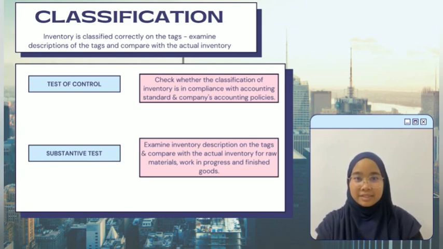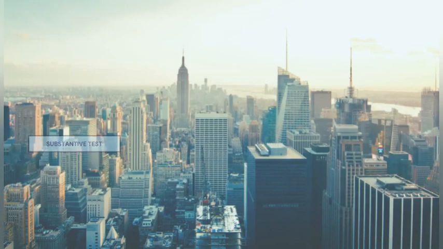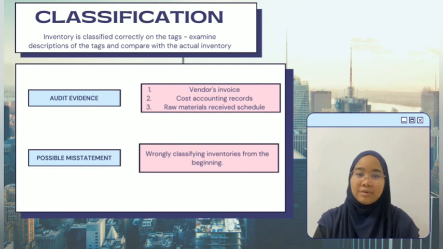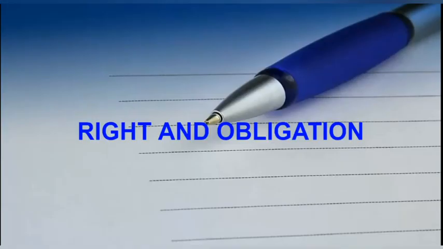The other substantive tests we need to do are examining the inventory description on the tags and comparing it with the actual inventory for raw materials, work in progress, and finished goods. Lastly, the last part in classification are audit evidence and possible misstatement. The evidence we need are the vendor's invoice, cost accounting records, and raw materials receipt schedule. The misstatement that probably happened is inventory being wrongly classified from the beginning.